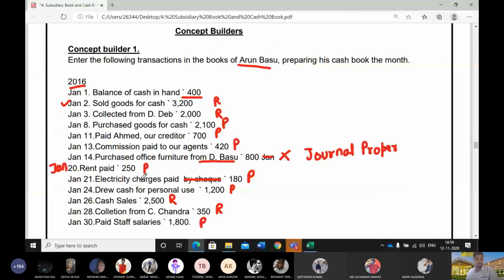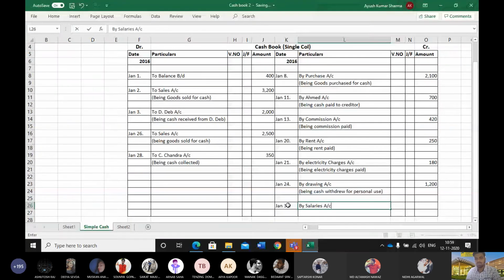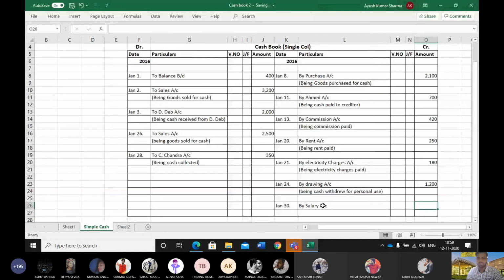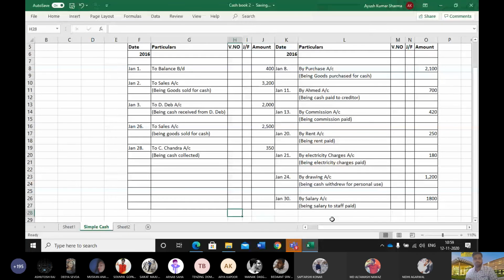Okay. Last is paid staff salary, 30th January. Go to the credit side, 30th Jan, write by Salary account, or you can write Salaries account. 1,800. Being salary to staff paid.